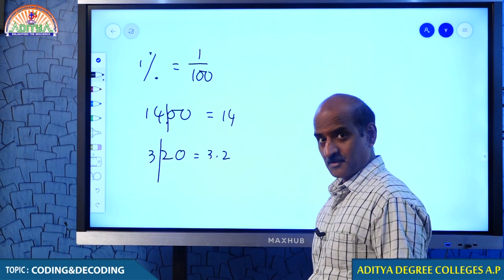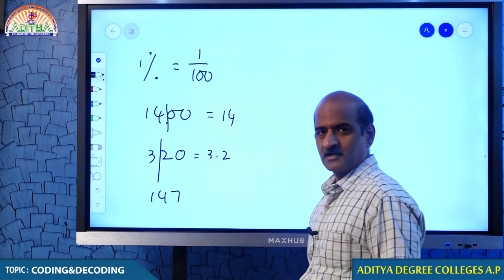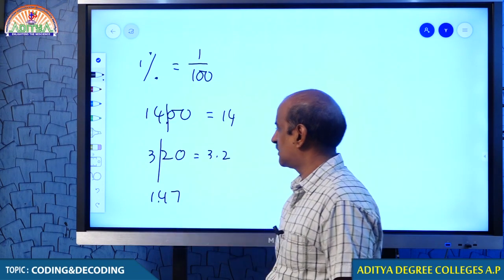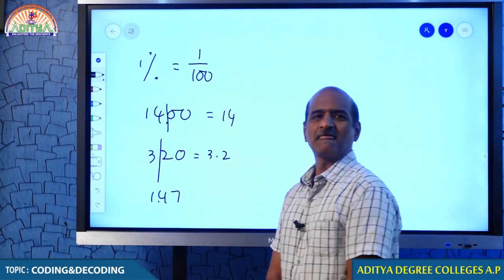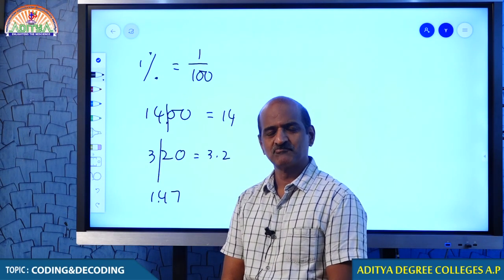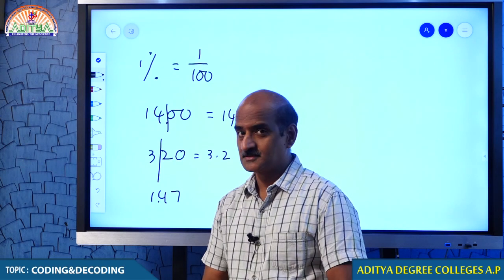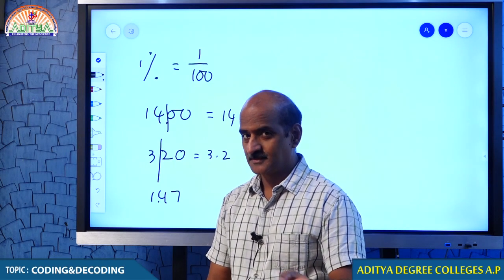I hope you understand what I am telling you. And in 147, if I ask you to get 1%, your answer should have been 1.47. 1% means 2 decimals. Get it?